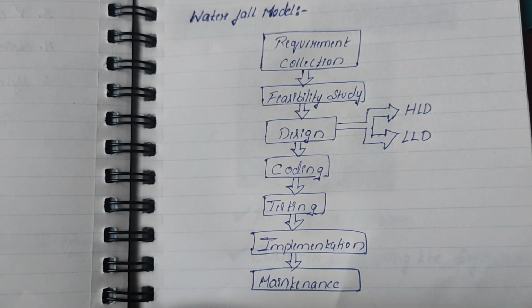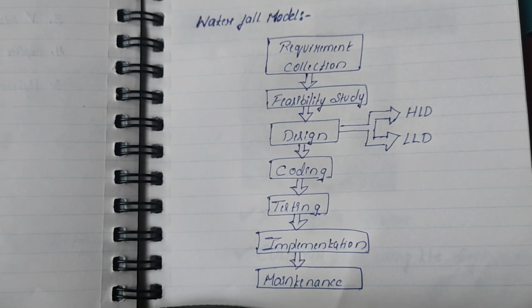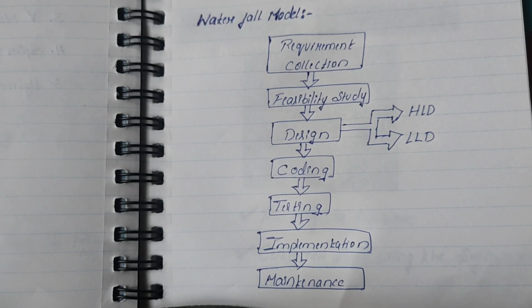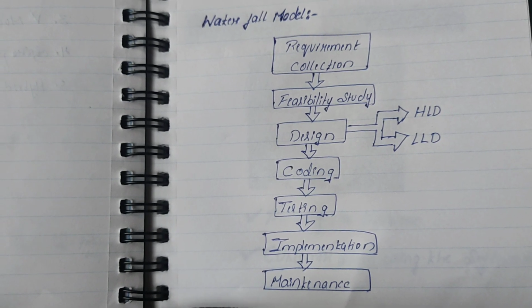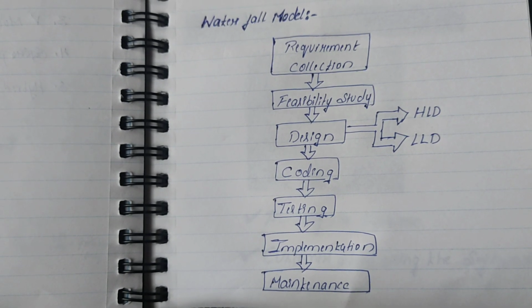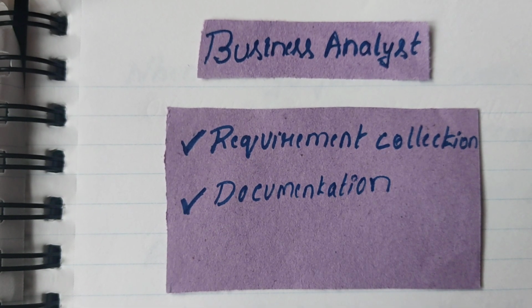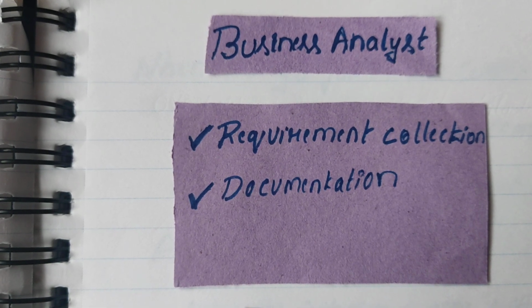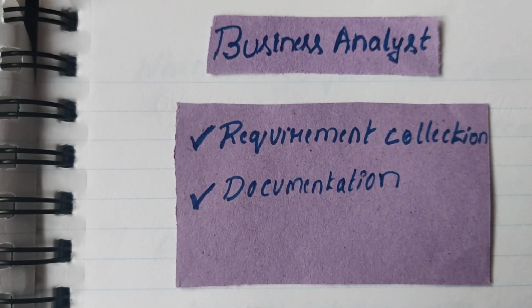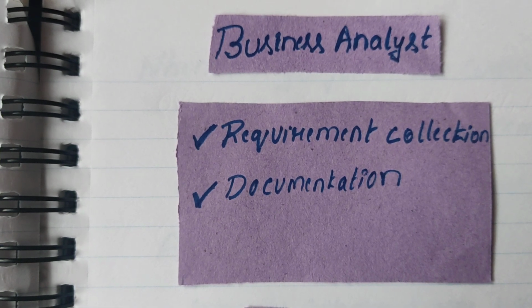The model consists of different stages: requirement collection, feasibility study, design, high-level design, low-level design, coding, testing, implementation, and maintenance. The business analyst, who is the domain expert, collects the requirements, studies them briefly, collects the features, and documents them.